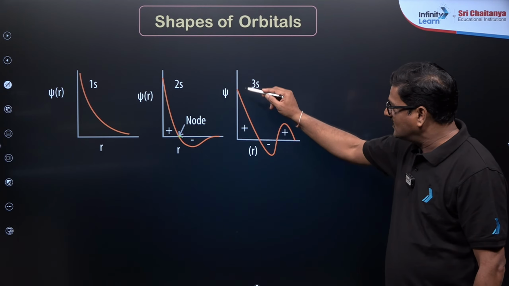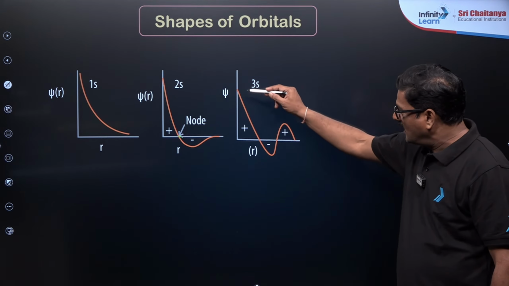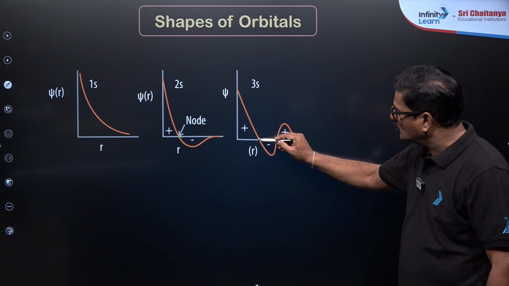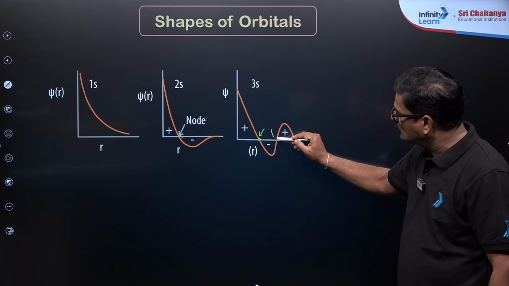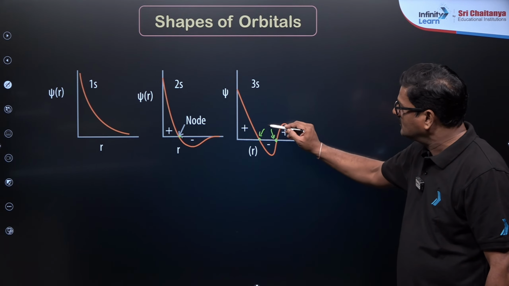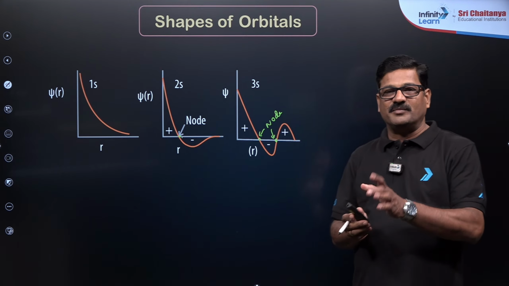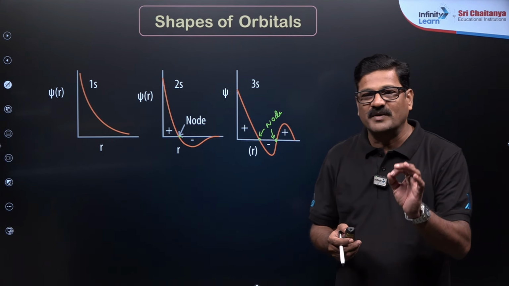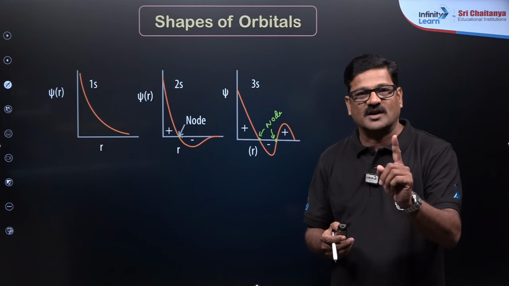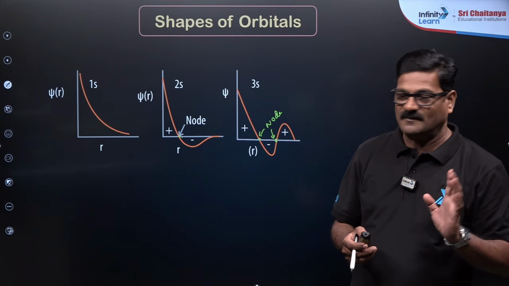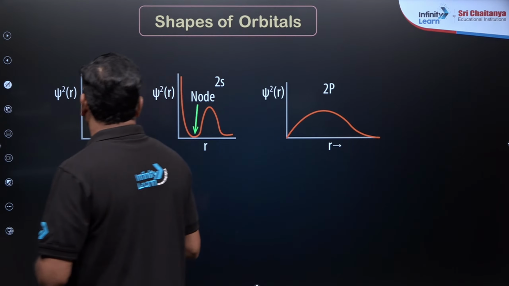For the 3s orbital, it comes down and goes up again, so there are two nodes. A graph will be given and you will be asked which is the 1s orbital and which is the 2s orbital.